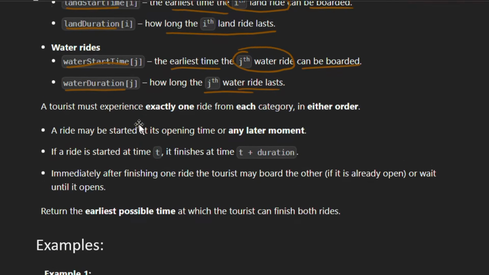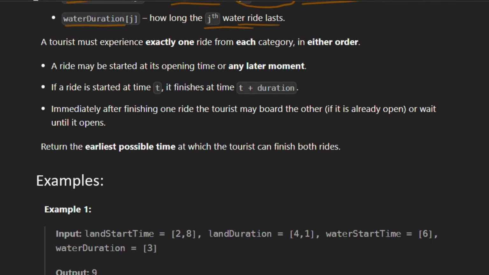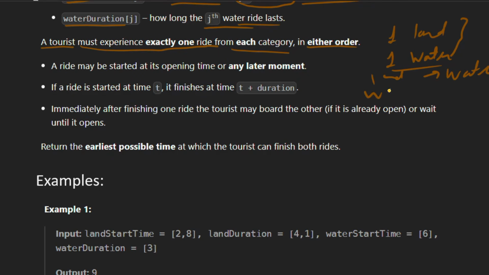it will last. And it is given that a tourist must experience exactly one ride from each category in either order. That is, it should go on one land ride and one water ride. It is mandatory for the tourist to go on one land ride and one water ride, and the order can be anything, either land then water or first water ride and then land ride. So the order doesn't matter, right?